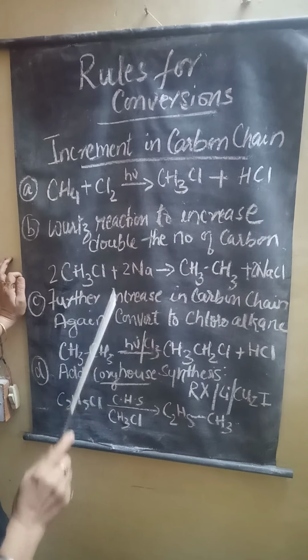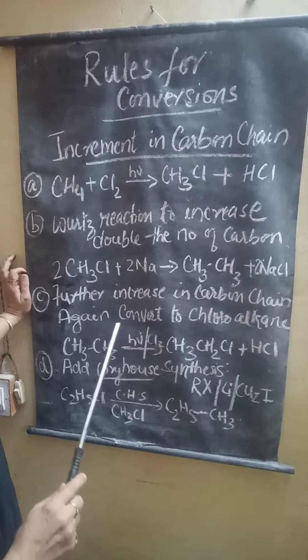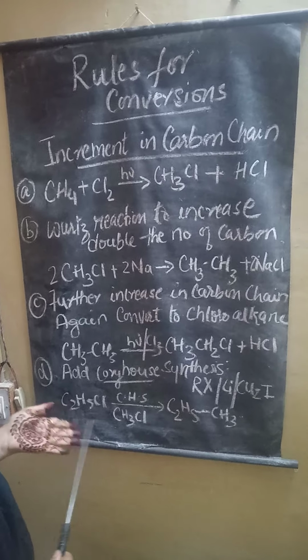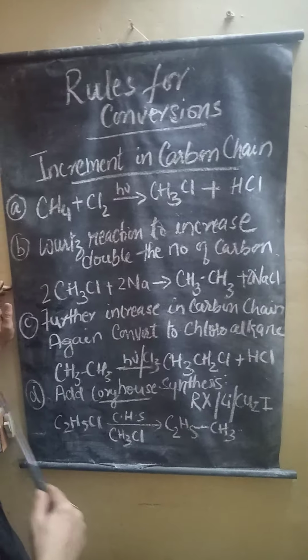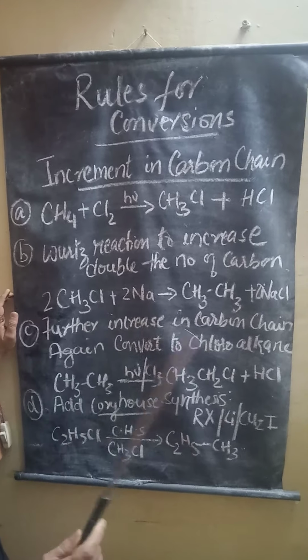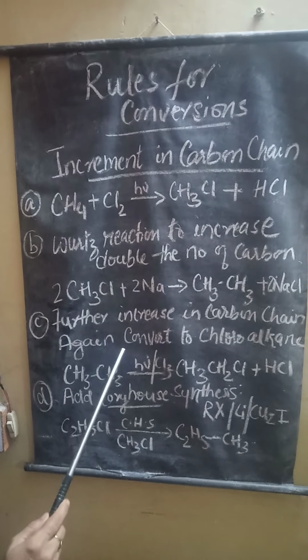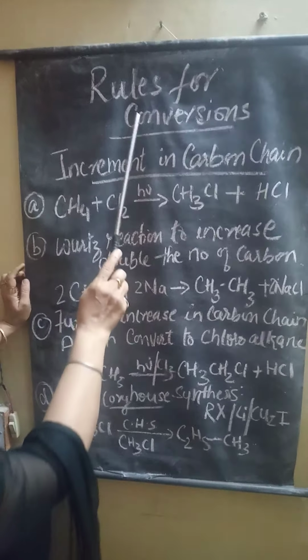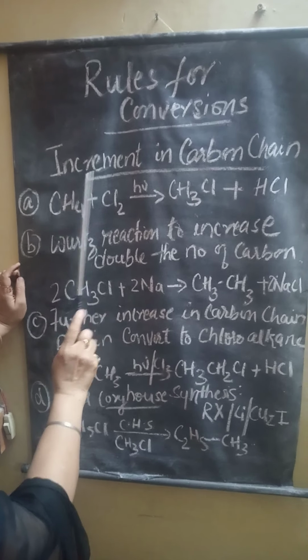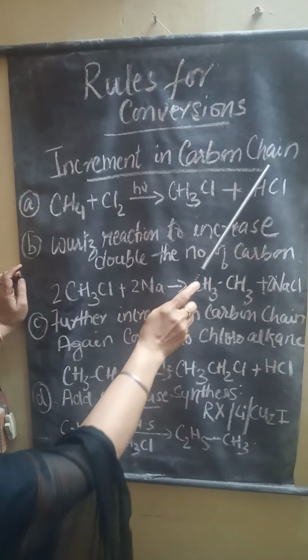To understand the rules for conversions, you have to do different types of conversions in almost all four chapters of organic chemistry in class 12. First, I will put some videos related to the rules for conversions. First is the increment in carbon chain.